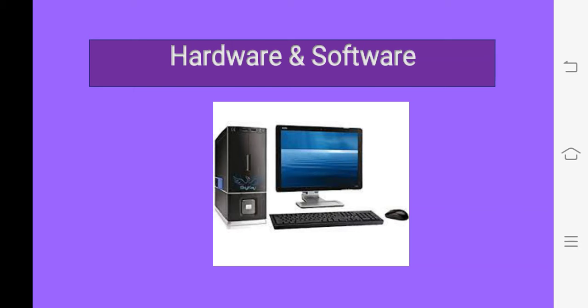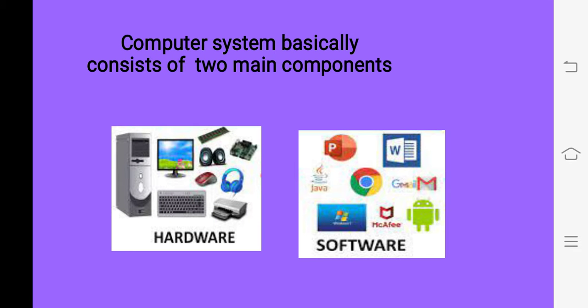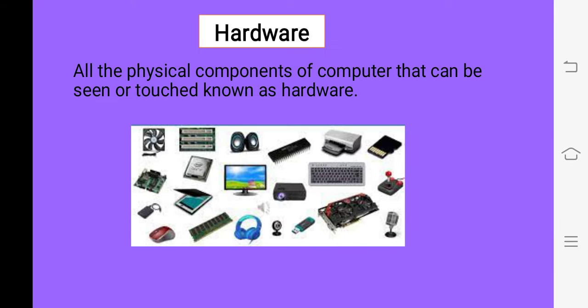Students, today we will discuss hardware and software. A computer system basically consists of two types of components, hardware and software. Children, first we will discuss hardware. Hardware means physical components that we can see and touch.